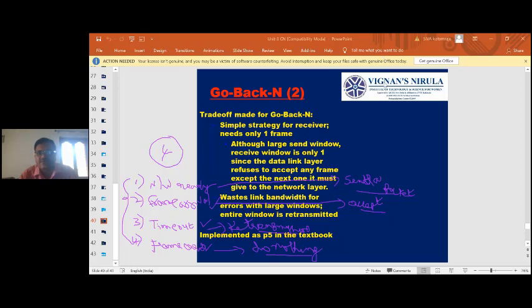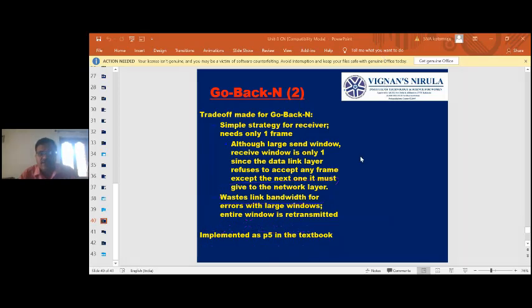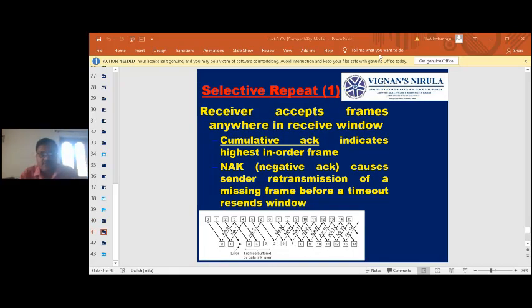So what is the difference between these two? If you see the diagram, in the case of selective repeat, whenever a frame has an error, the same example is repeated here. Frame 2 is sent from the sender to the receiver, but there is an error in the channel, and hence it is received as an error.